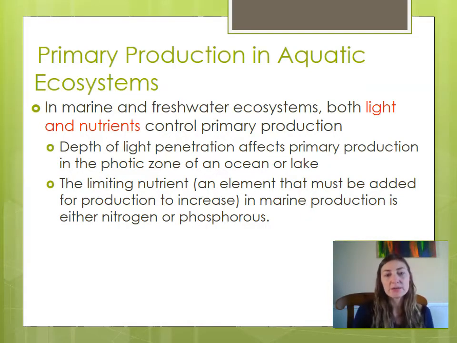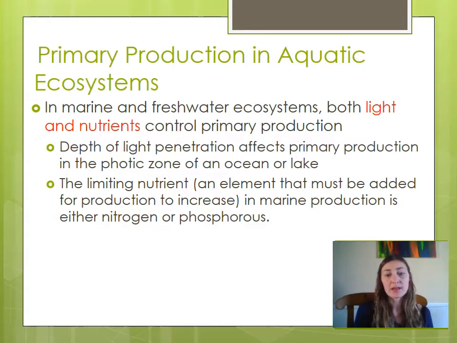Primary production in aquatic ecosystems, in both marine and freshwater ecosystems, is dependent on both light and nutrients, and that controls the amount of primary production that you have. When we talk about the ocean or a lake, the depth of the light that can penetrate will affect the primary production of the photic zone. That's the part of the ocean or the lake that light can penetrate. Typically, the deeper you go in water, the more the wavelengths of light get disturbed and refracted. They cannot reach very deep into the water, so most of your primary production happens right around the coast or the more shallow areas of water.